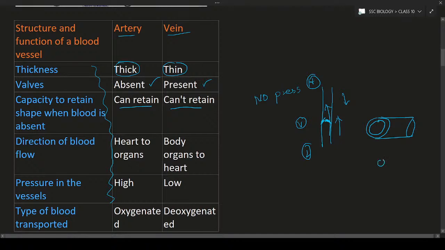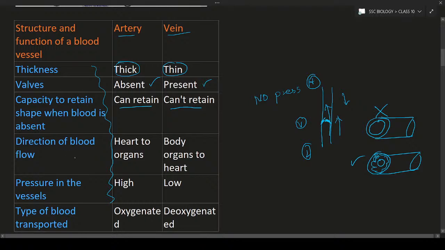If you compare the artery, the lumen is very less and the thickness is more. So as a result, even when the blood is not present, they are not going to collapse. It means they are going to maintain their shape. But in the case of the vein, the shape is not maintained.